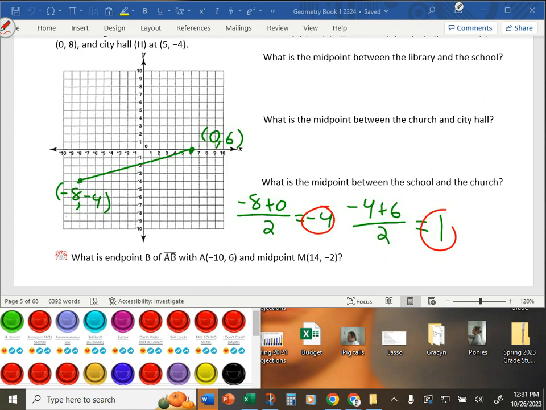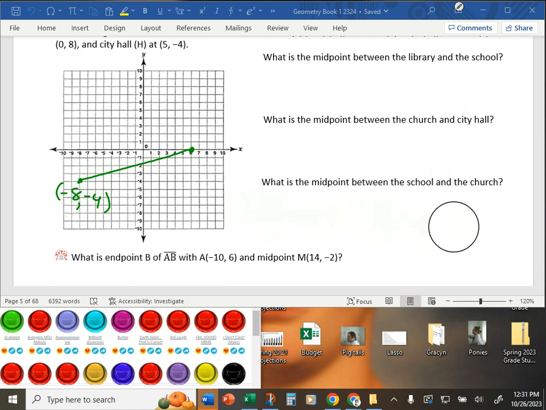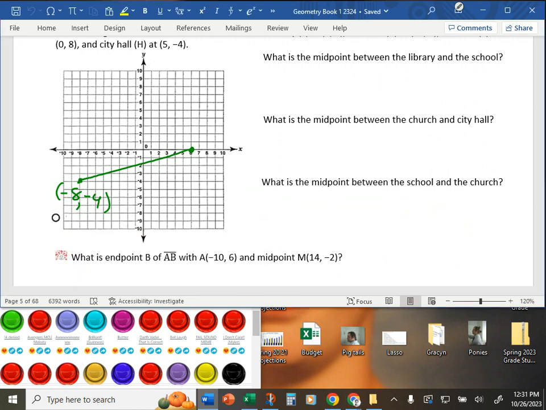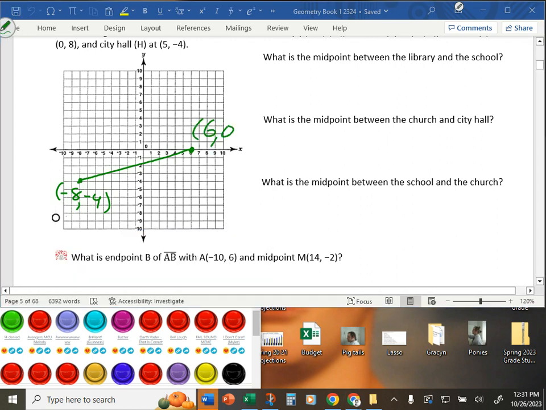What did I do wrong? Oh! That's not the right one. It should be 6, 0. Let's try that again, shall we?